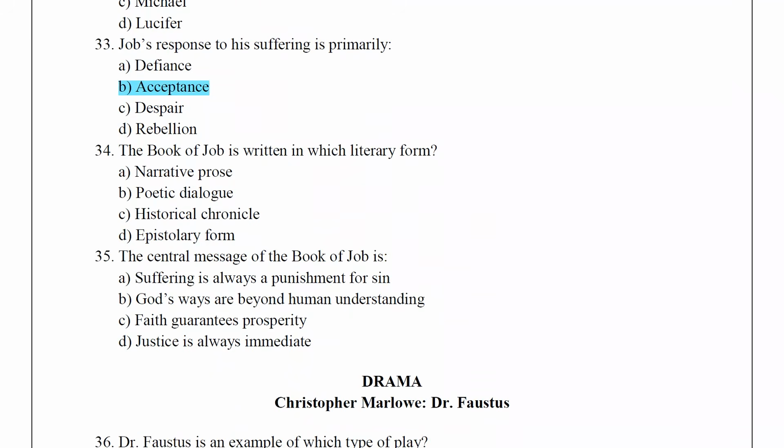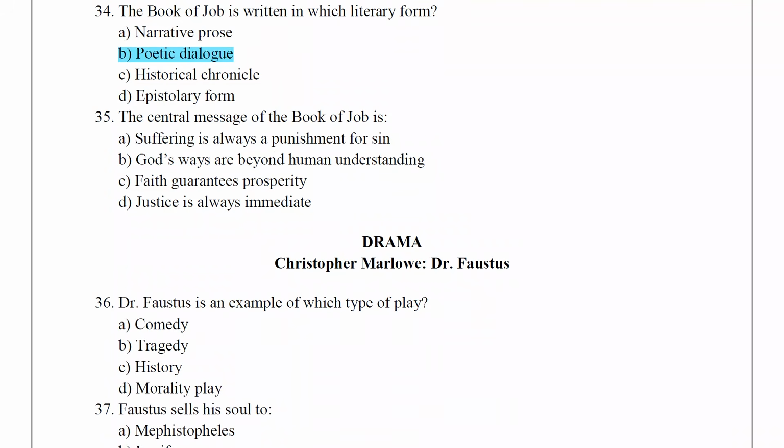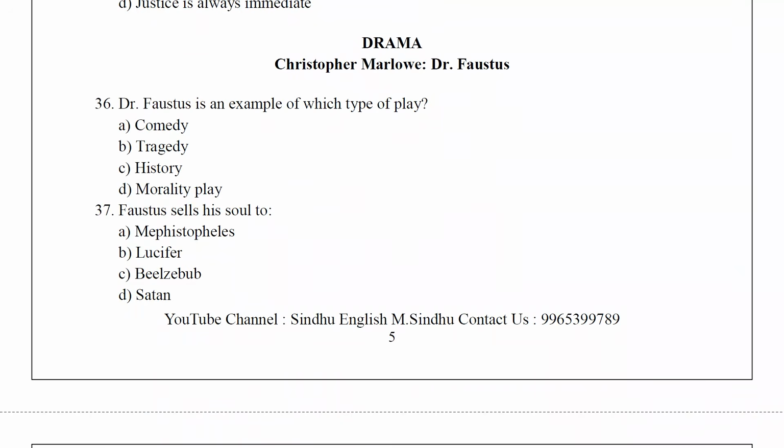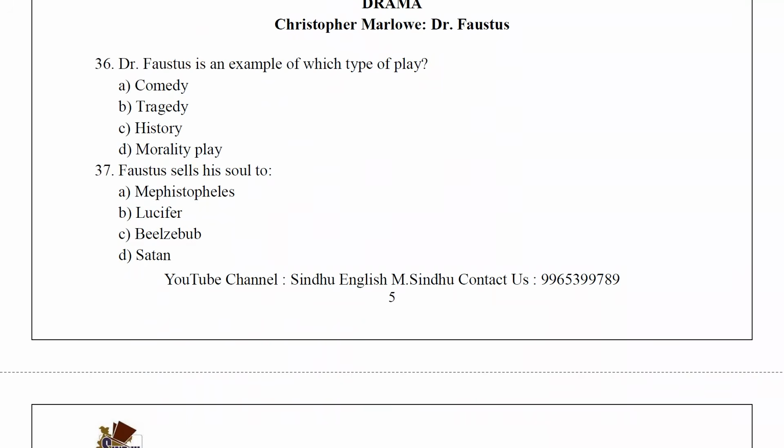The Book of Job is written in which literary form? Poetic dialogue. The central message of the Book of Job is God's ways are beyond human understanding. Next we are going to see drama. Christopher Marlowe, Dr. Faustus.